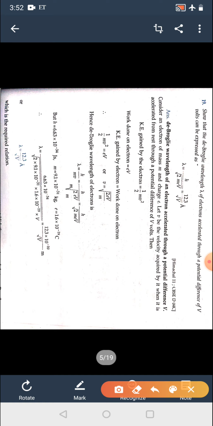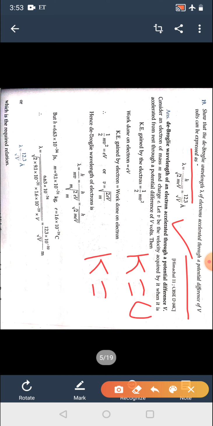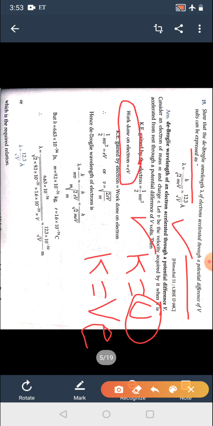Now if it is asked to show that the de Broglie wavelength for electrons accelerated through potential difference V volt is expressed in this form, first of all, according to the law of conservation of energy, the kinetic energy of the electron equals the work done on it, that is potential times charge.